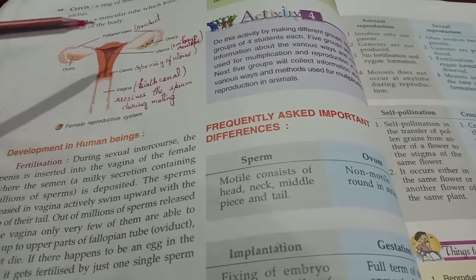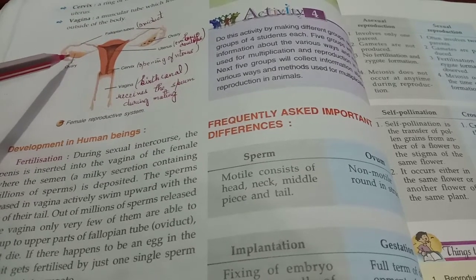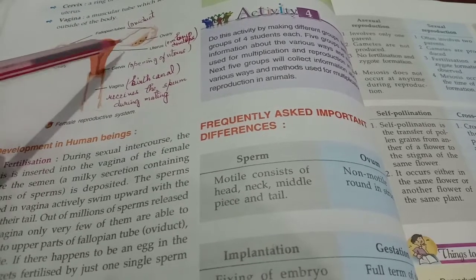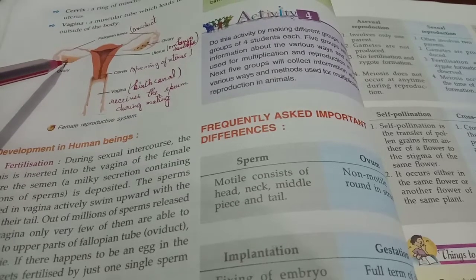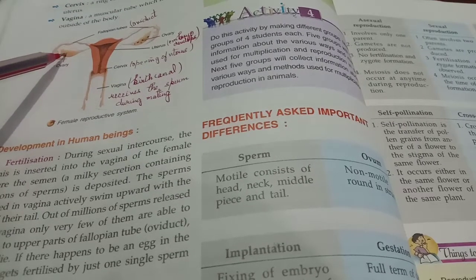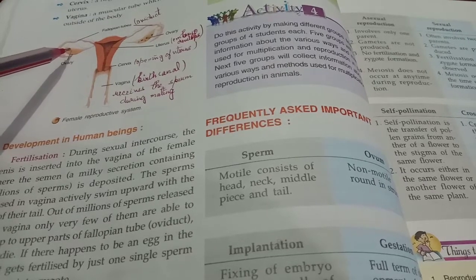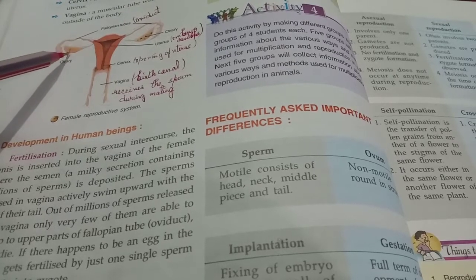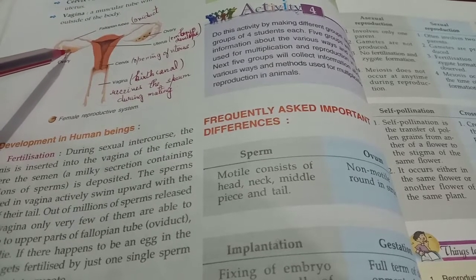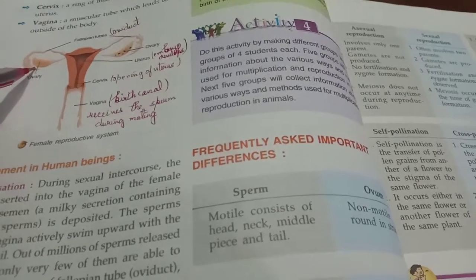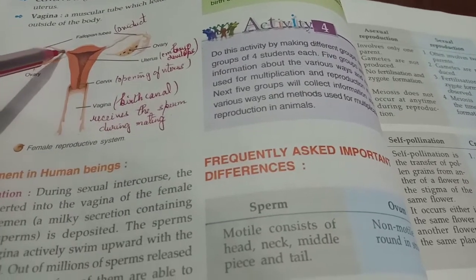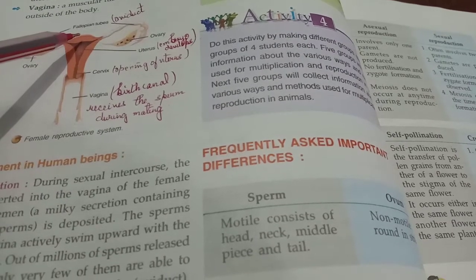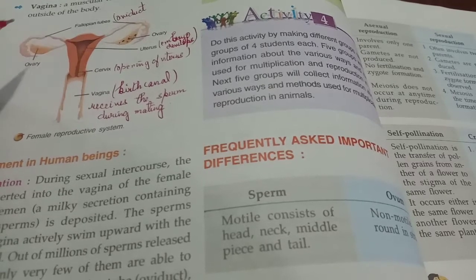Let me tell you the function of each. As you already know, the ovary is the main sexual organ, or primary sexual organ, of the female. Its function is to produce the ovum or egg and the hormones estrogen and progesterone. Then you have the oviduct. When the ovary releases the egg, it is picked up by the oviduct or fallopian tube and brought here so that the sperm, or the male gamete, can fertilize the egg.